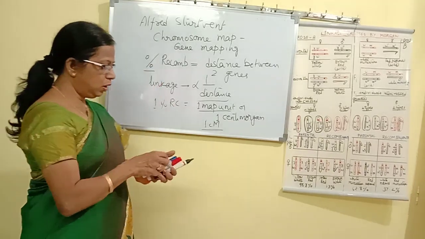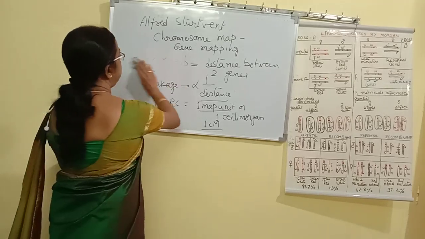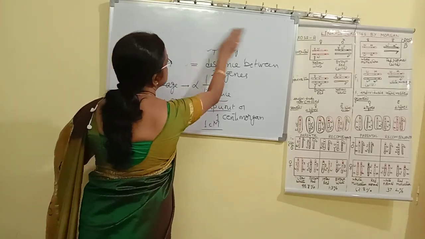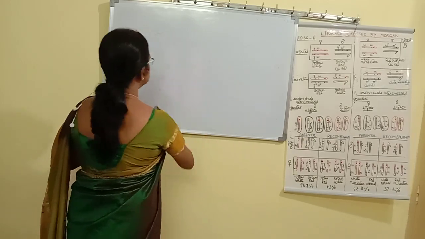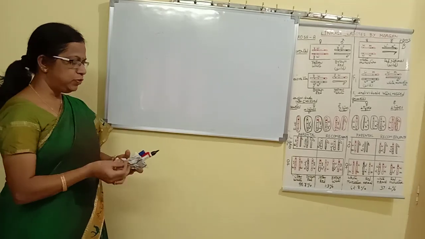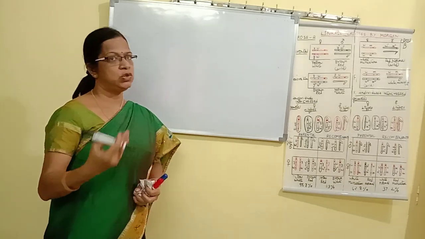So there is a simple formula to know the percentage of recombination, and later I will also be discussing the numericals related to linkage in my next video.